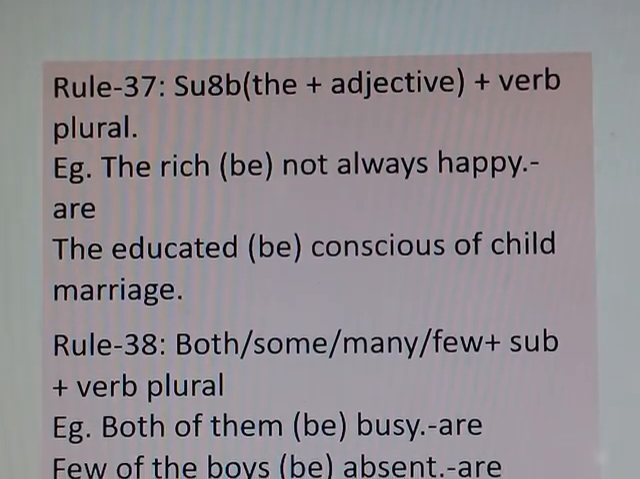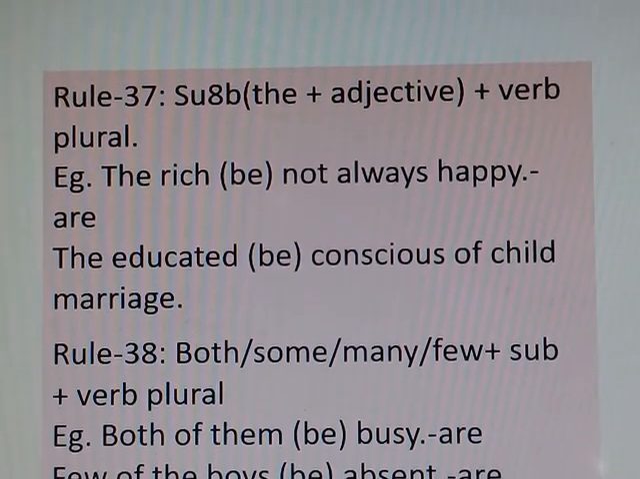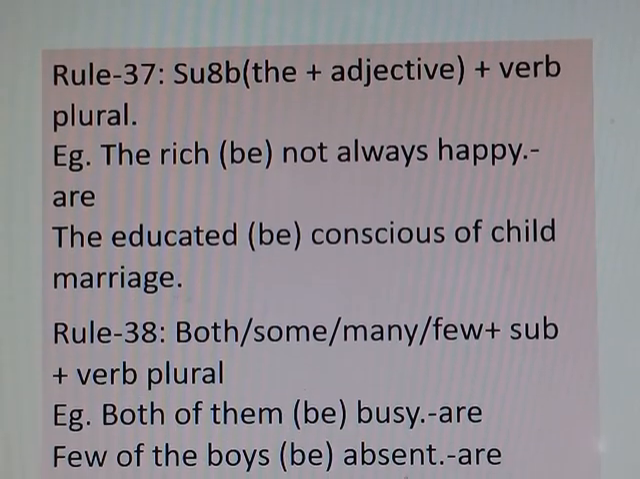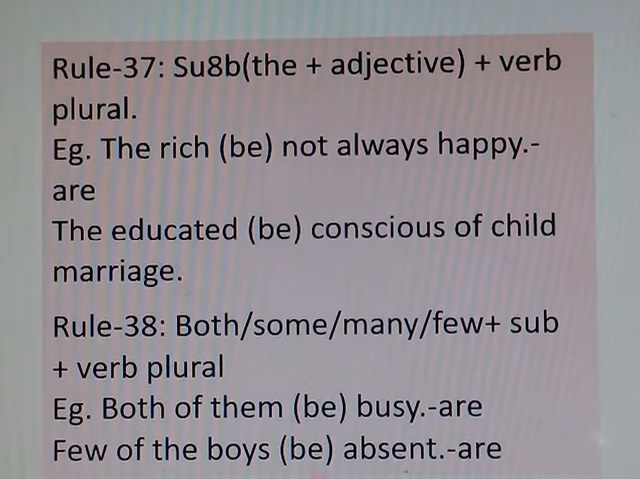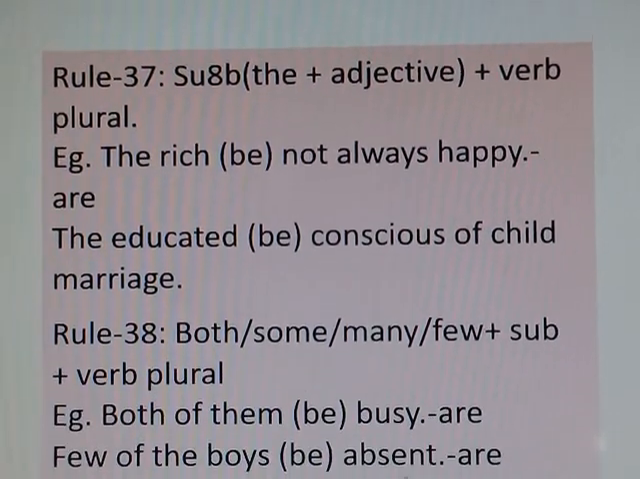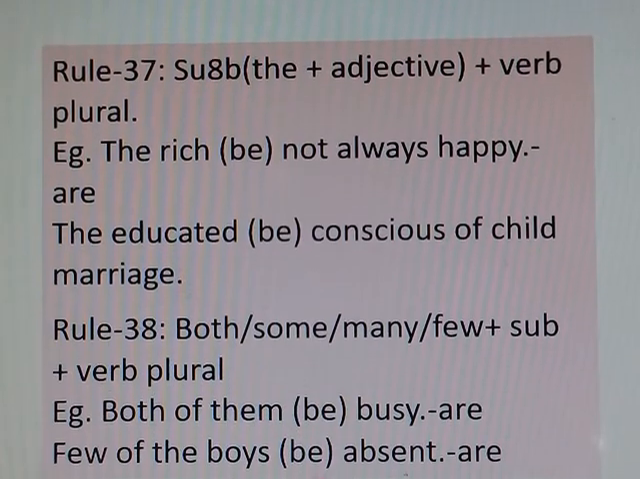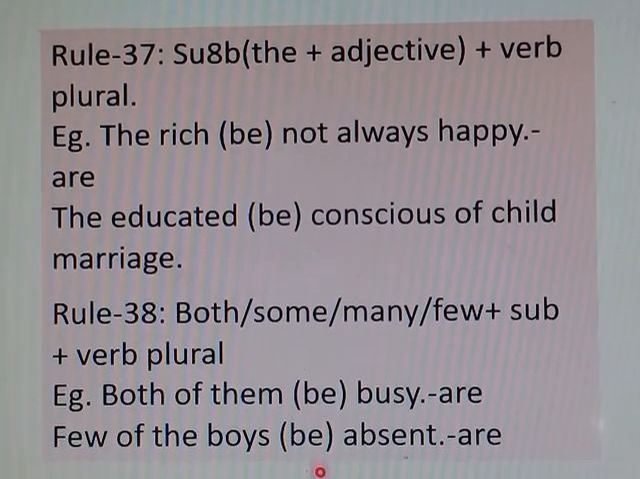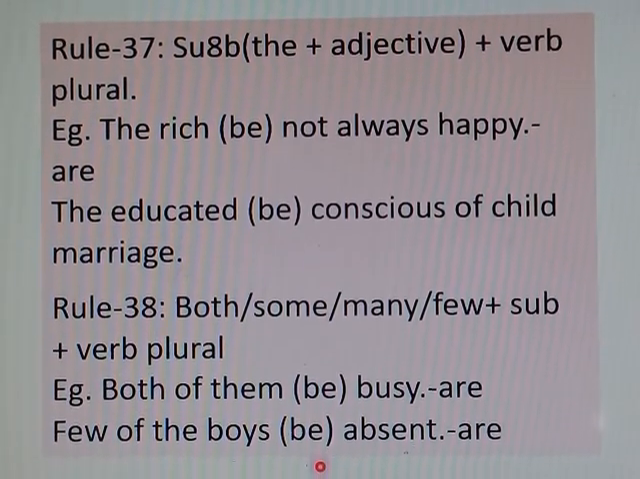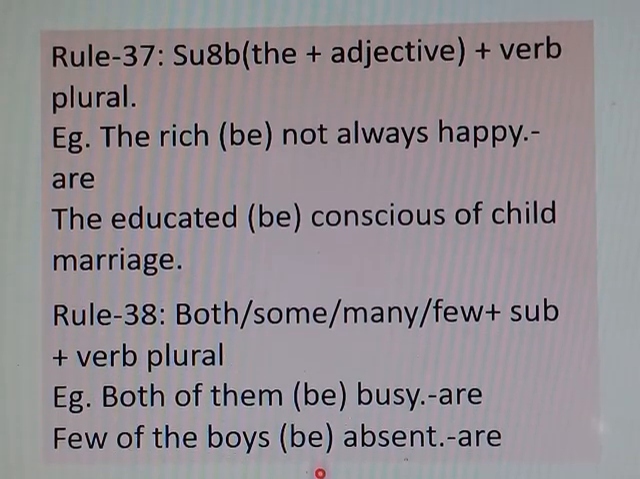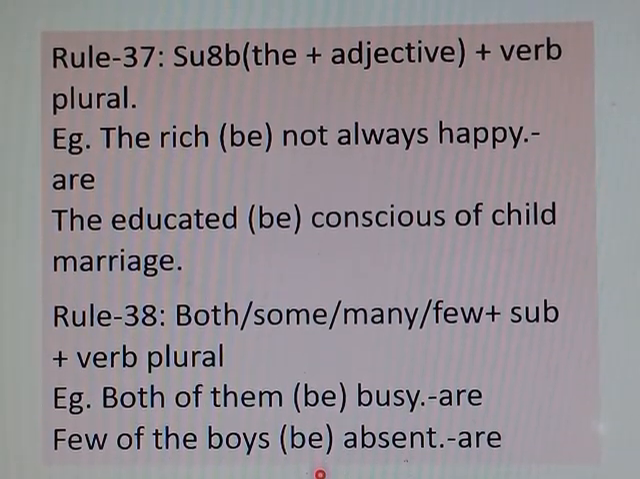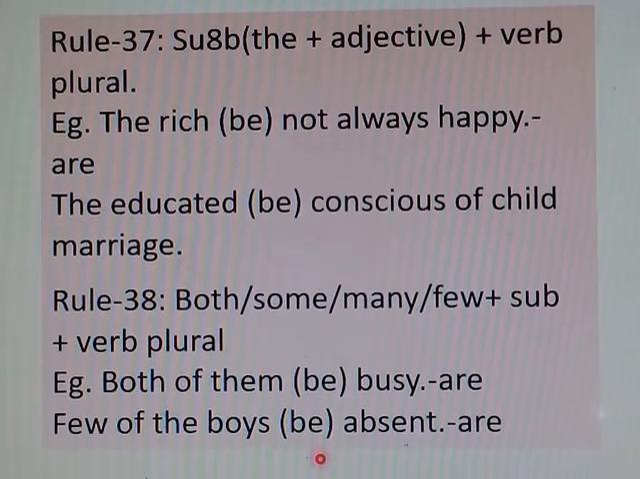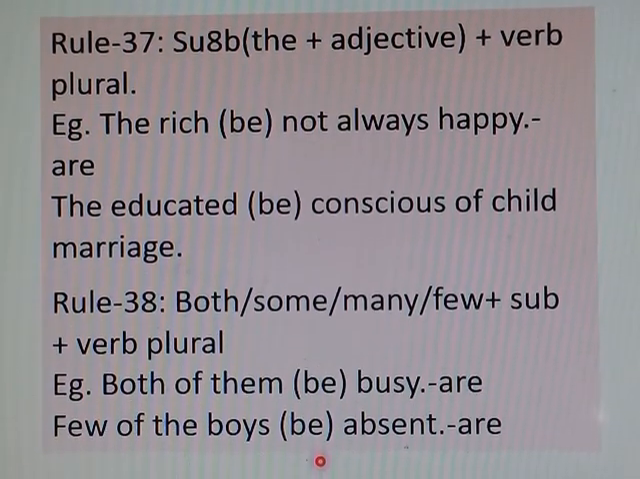Rule number 37: the plus adjective plus verb plural. That means if an adjective takes the article the before it, it becomes a plural common noun. So it becomes plural, and it will take a plural verb. The rich, the educated, the uneducated, the virtuous, the pious, such types of subject are plural. After them you should use a plural verb.